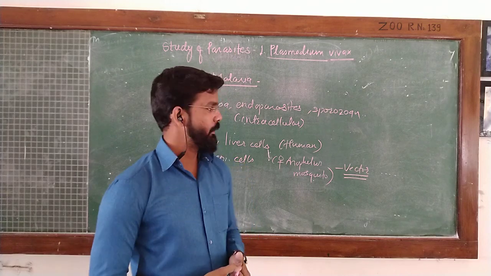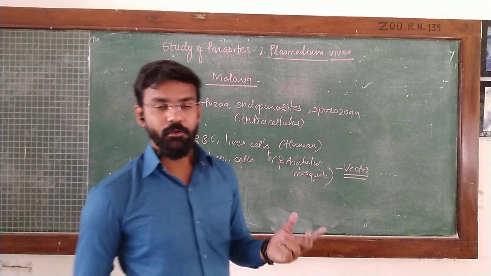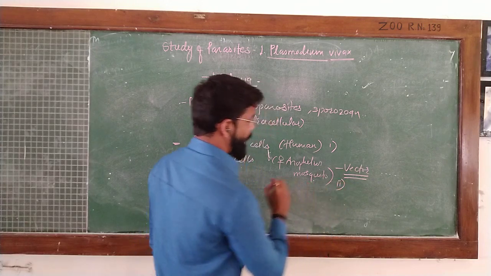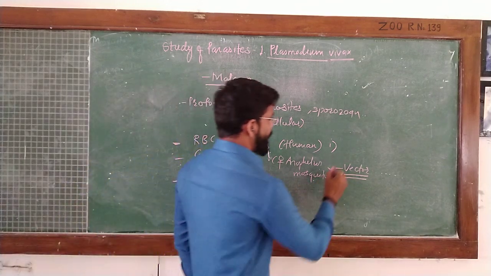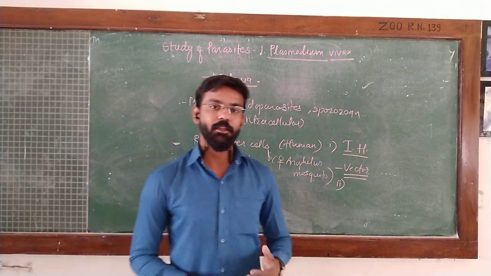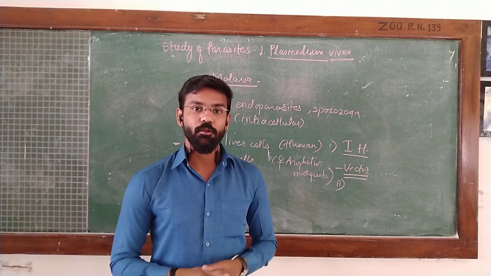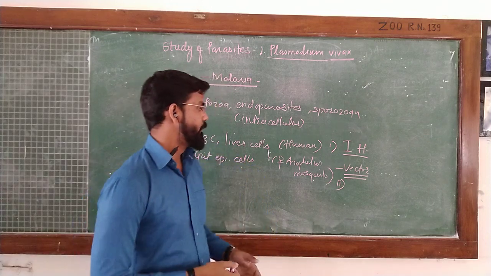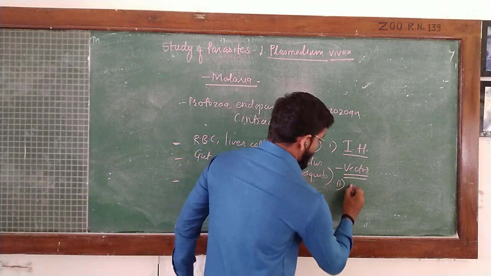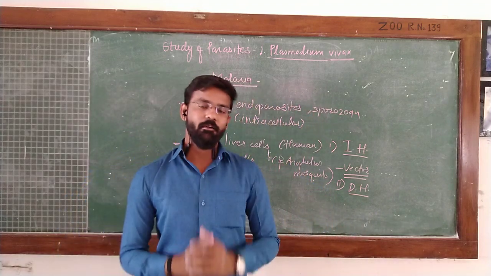It reproduces. The organism shows its life cycle in 2 different hosts, that is human and the second one is the female Anopheles mosquito, in which the human serves as the intermediate host. Intermediate host means the host animal in which the parasite passes its premature stages or embryonic development or some developmental stages inside the body of the host. That animal is called the intermediate host. And the mosquito serves as the definitive host of this parasite Plasmodium vivax.